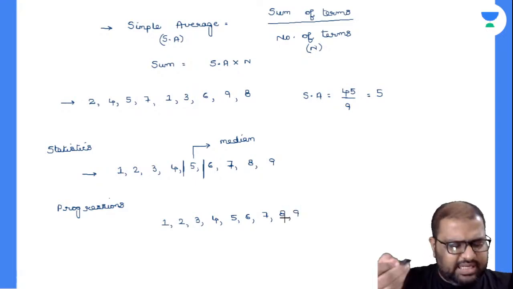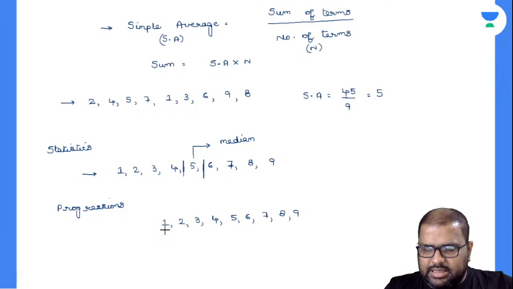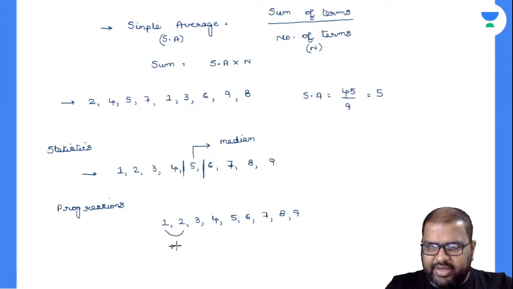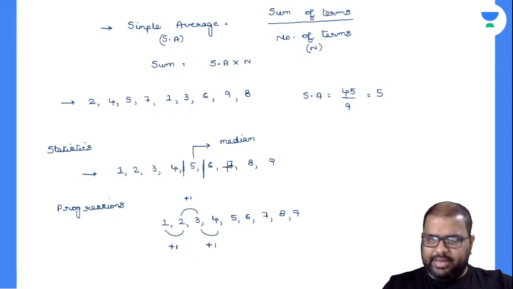Now what type of series is this? See here, there is an additive change of +1 between each pair of numbers. This +1 is called the common difference. The common difference might be positive, might be negative also. Here +1 is the common difference.